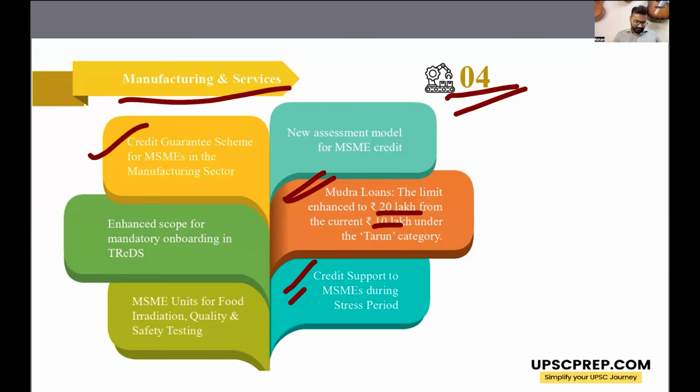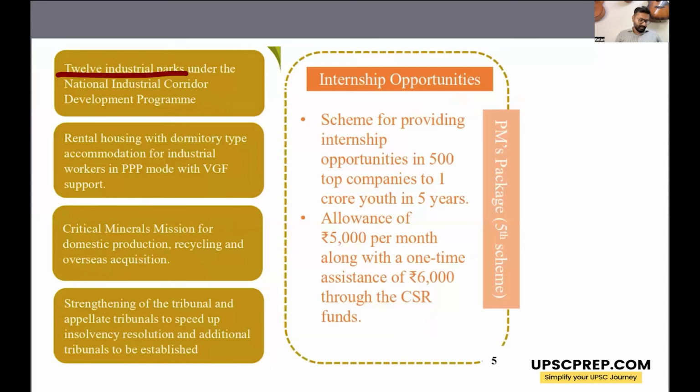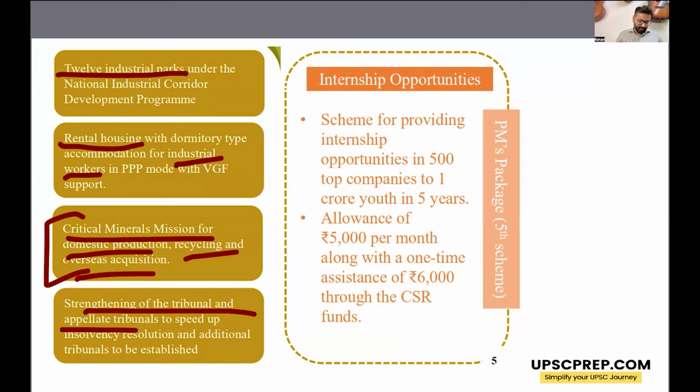Then 12 industrial parks will be developed. There will be establishment of rental housing for industrial workers, a critical mineral mission for domestic production, recycling, overseas acquisition. This will be done. There will be strengthening of tribunals and appellate tribunals so that all the cases of insolvency are resolved quickly. Then there is the fifth scheme within the PM package.